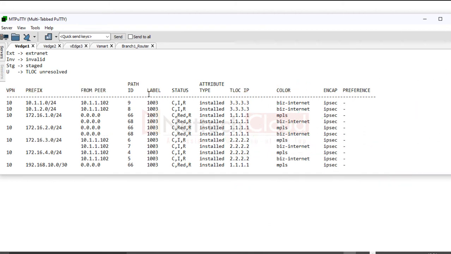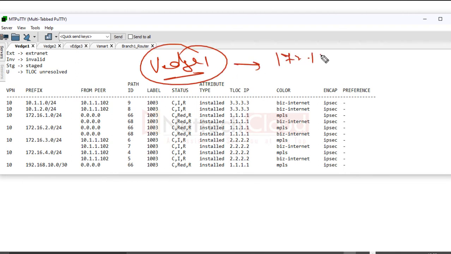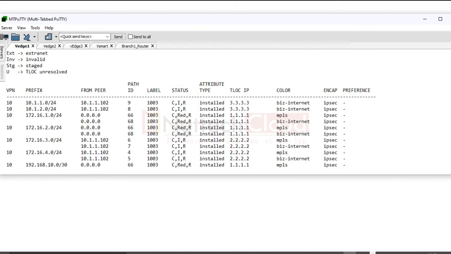It means now vEdge 1, this one, has received 172.16.3.0 originated by, of course, 222, system IP 222, with two different TLOCs, right? And here two different TLOC IP same, encapsulation same, but transport not same. So next step here should be like looking at the TLOC routes.